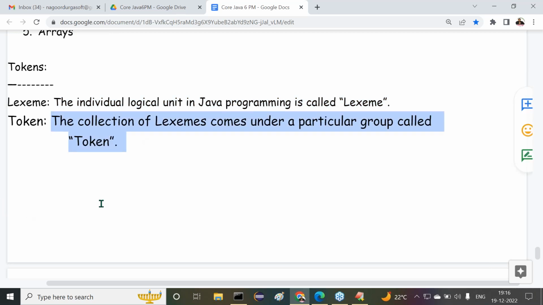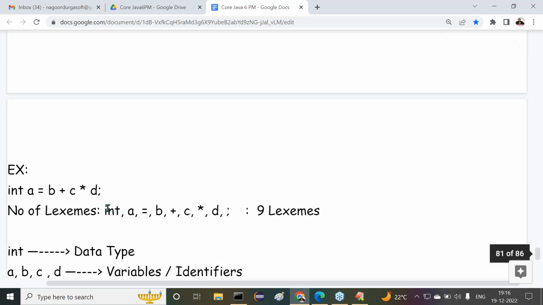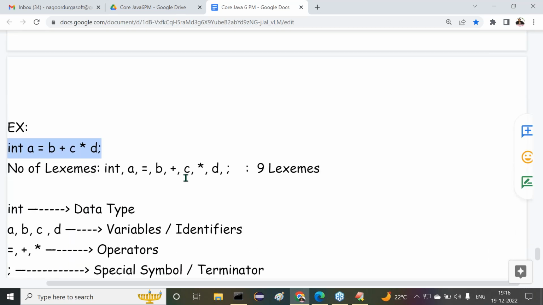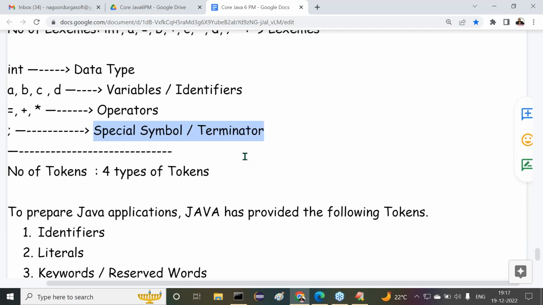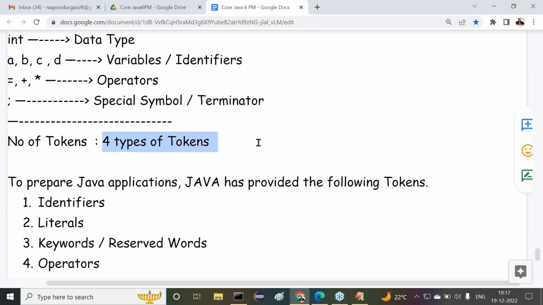Then what is a token? The collection of lexemes that come under a particular group, the group is called a token. I gave one equation: find the number of lexemes and tokens in this expression. Each and every individual unit is treated as a lexeme. 9 lexemes are available. But how many tokens? 4 types of tokens are available. Int is a data type. A, B, C, D are variables, which are identifiers. Equal, plus, star are operators. Semicolon is a special symbol or terminator. So 4 types of tokens are available.